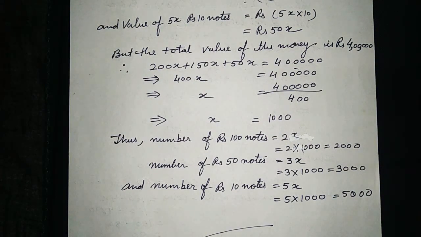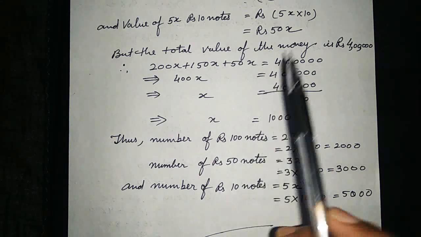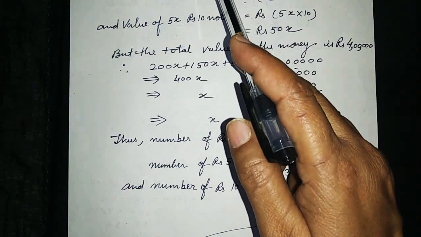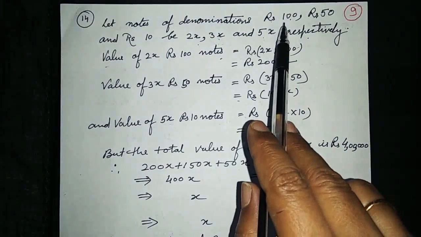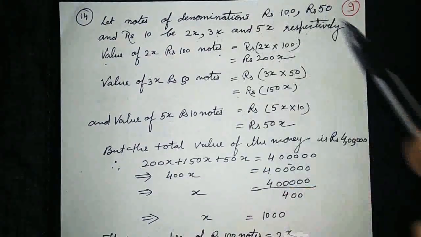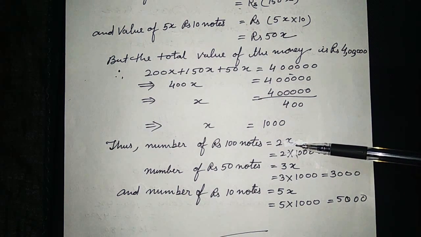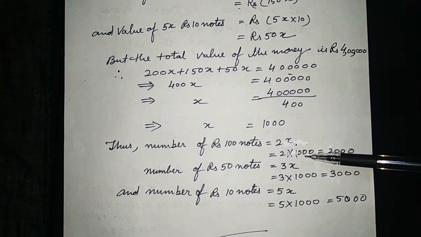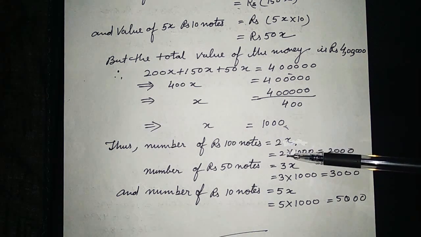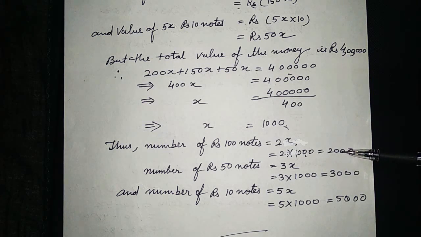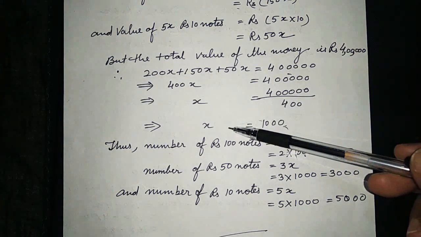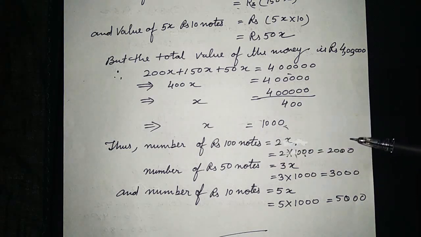In this question, we are going to find out how many notes of each denomination she has. So the number of rupees 100 notes is 2x. You will put the value in 2x: 2 into 1000. Here we have calculated the value of x. 2 into 1000 is equal to 2000. So the number of 100 rupee notes is 2000.